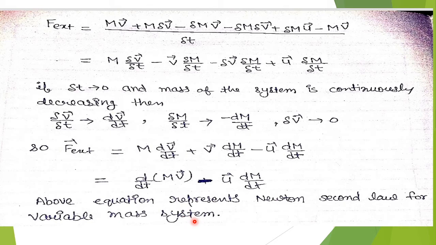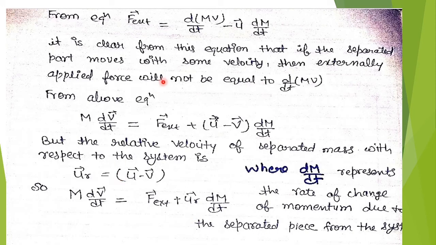What is Newton's second law? We know that F equals to dp upon dt. So here this is the mass and this is the separated part. So this is the variable mass system equation. Now we have proved this equation, F equals to d upon dt of mv minus u dm upon dt.